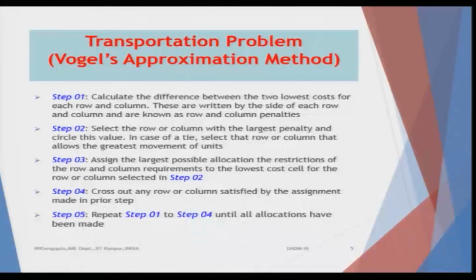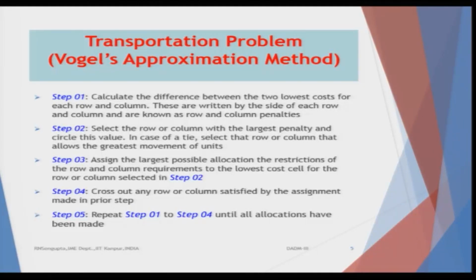So, we will try to reduce it as far as possible, try to transport the maximum goods to any of the destinations at the lower cost, and go one step at a time, such that in case the cost increases, the total number of goods to be transported are already taken care of in the previous step. We will assign the largest possible allocation which is possible, as I told. So, that was what was told in step 2. That means, select the row or column with the largest penalty and circle this value. In case of a tie, you will select that row or column that allows the greatest movement of the units. So, you will assign the largest possible allocation, that is the restriction.